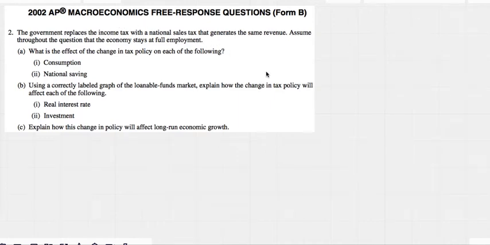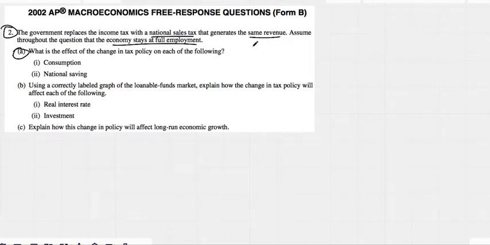AP Macro FRQ, Form B. The government replaces the income tax with a national sales tax that generates the same revenue. Assume throughout the question the economy stays at full employment. What is the effect of the change in tax policy on each of the following?